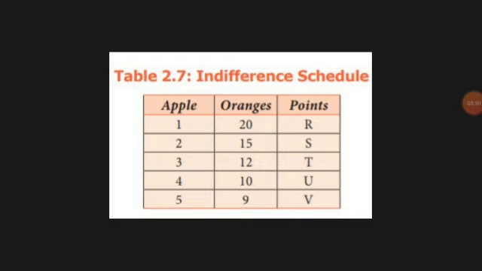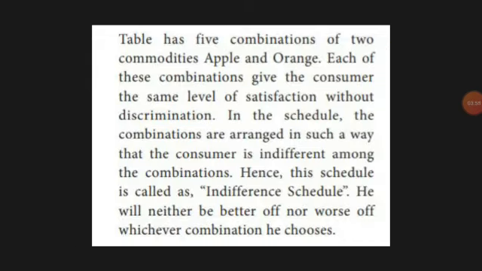This is arranged as indifferent, where the consumer does not find any difference. That means the consumer gets the same maximum satisfaction. He should be neither better off nor worse off using that combination. He has to choose and get maximum satisfaction in that.